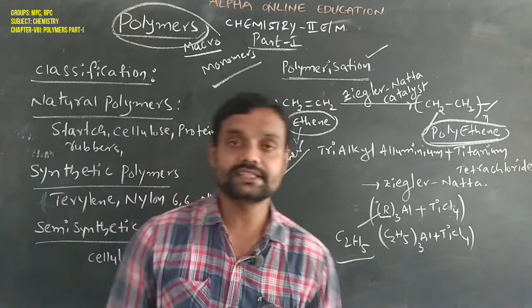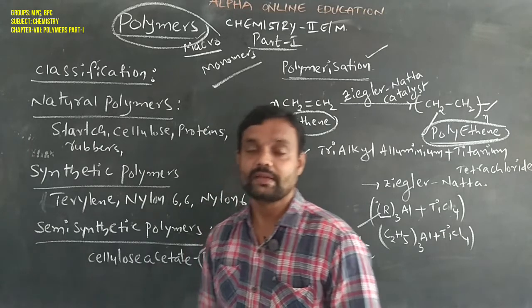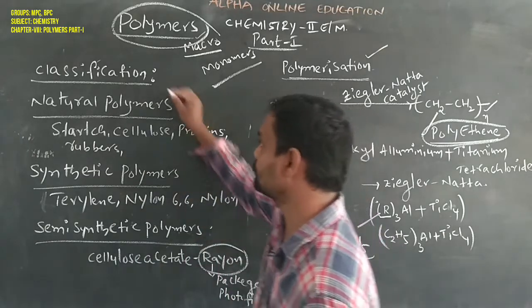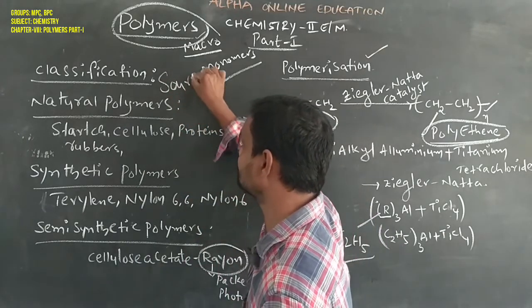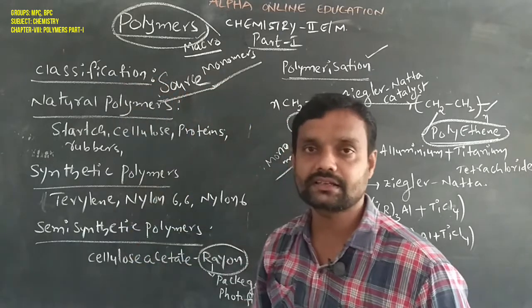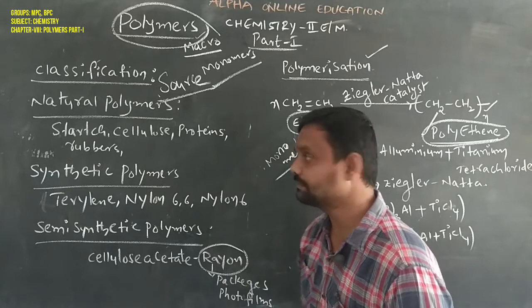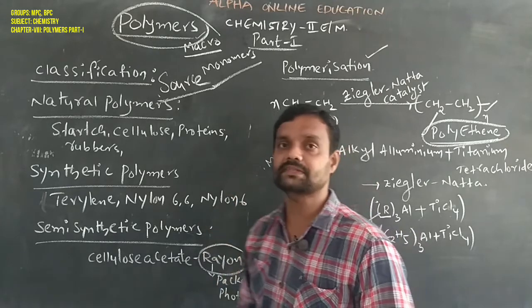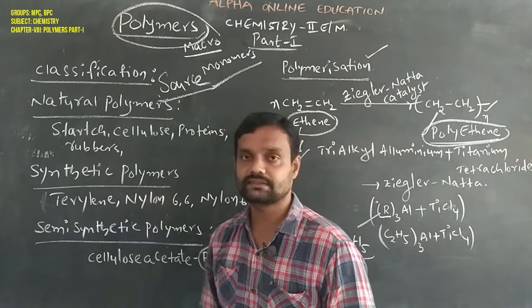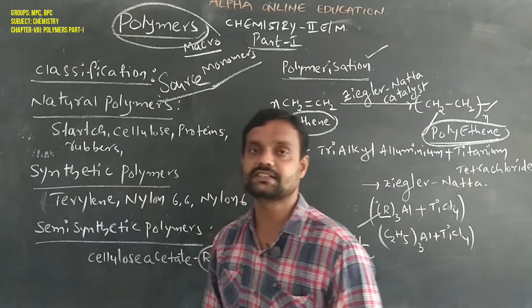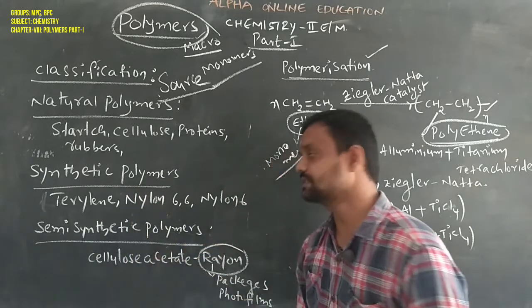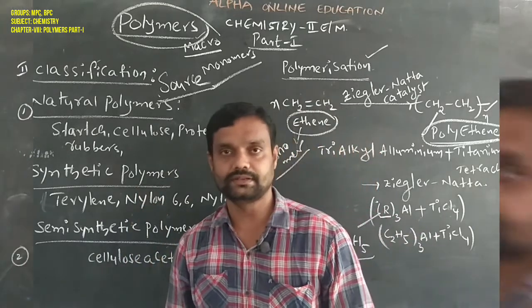So this is one classification of polymers, based on their source. Based on the source, polymers can be classified into how many types? Three types: one is natural, second is synthetic, third is semi-synthetic polymers.